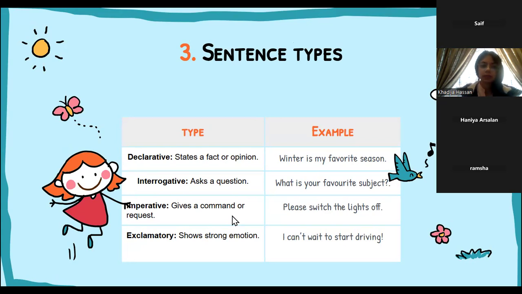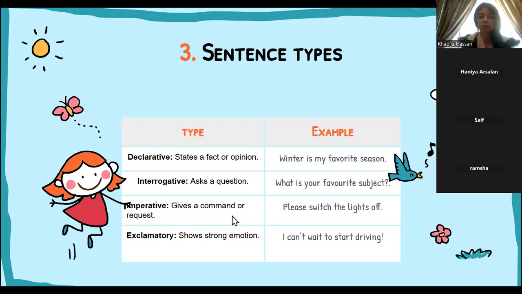Thank you, sir. So, declarative, again, you're making some sort of a declaration, right? You're stating a fact or your opinion. Interrogative, so interrogation, right? So, police interrogation, I'm sure you guys know of that. When you're asking a question, that is when you're interrogating, right? So, what is your favorite subject? Imperative, it gives a command or it gives a request. Please switch the lights off. Sentences can also be exclamatory, so they show strong emotion. I can't wait to start driving, right?